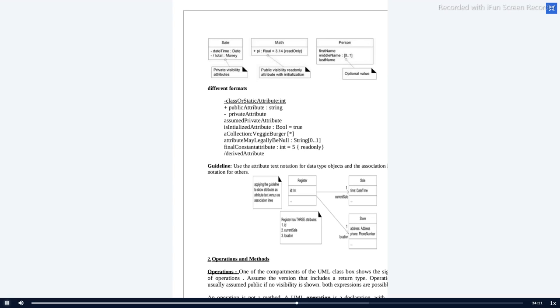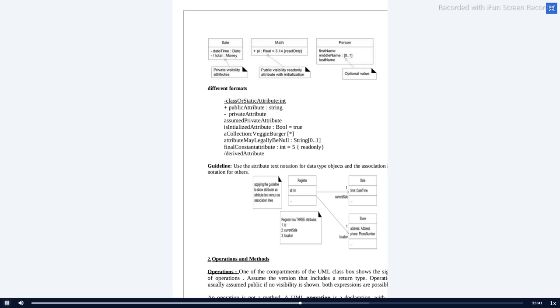So plus is a public attribute, minus is a private attribute, and slash is a derived attribute, as I said. For example, if you are dealing with any string value, either 0 or 1, or if you are working with any numbers that should not be changed, you can use read only. Okay, so these are some guidelines. Let me explain in detail with the PPT.